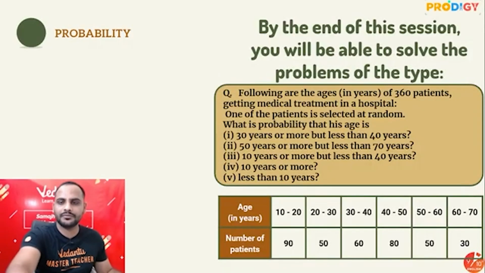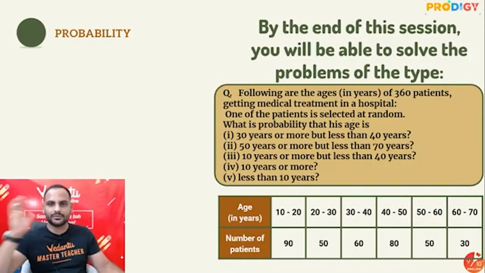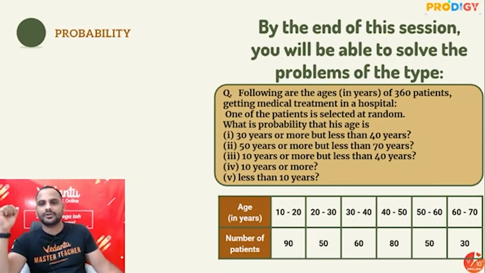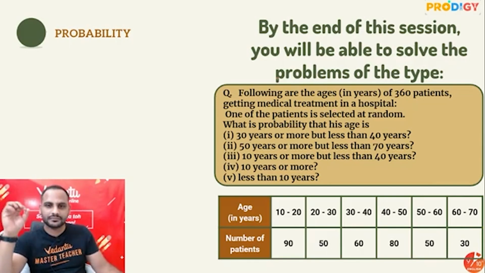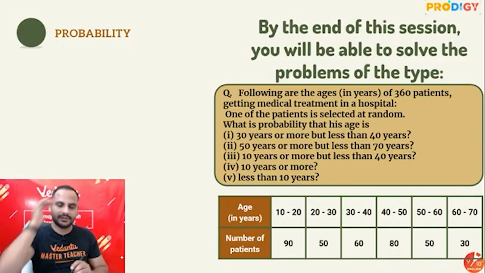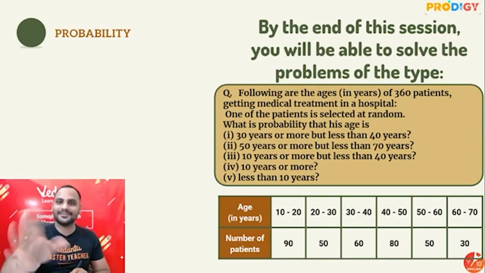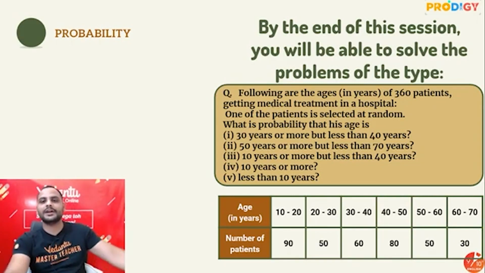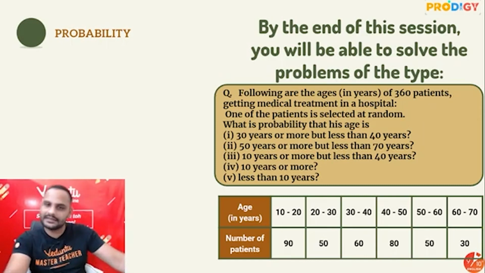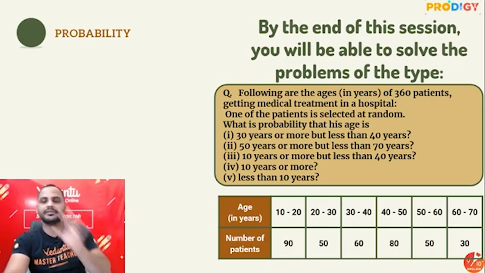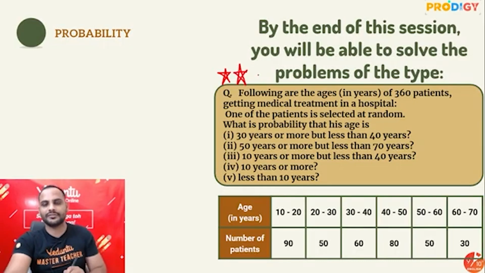Now, let us start. So in the last class, guys, I gave you this question from the statistics. Okay, following are the ages of 360 patients getting medical treatment. Sorry, I'm really sorry. So this is the type of problem which we'll be discussing at the end of the class related to probability. Okay, I was thinking about statistics problem, but that we have already discussed. So this is the kind of problem which we'll be able to solve by the end of the class. You read it, it's a very good problem. Okay, amazing problem it is. You'll have lots and lots of fun reading this.